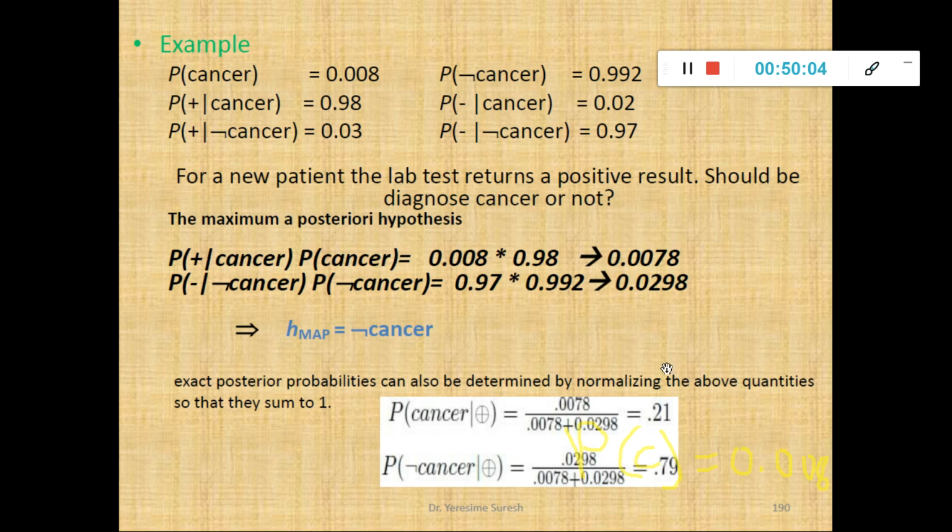These posterior probabilities can again be normalized. How to normalize? We have seen the forms of Bayes theorem. For positive classification, the positive probability is divided by the positive plus negative probability. For negative classification, the negative probability is divided by the positive probability plus the negative probability. I'll get 0.21 and 0.79. This is how Bayes theorem works.